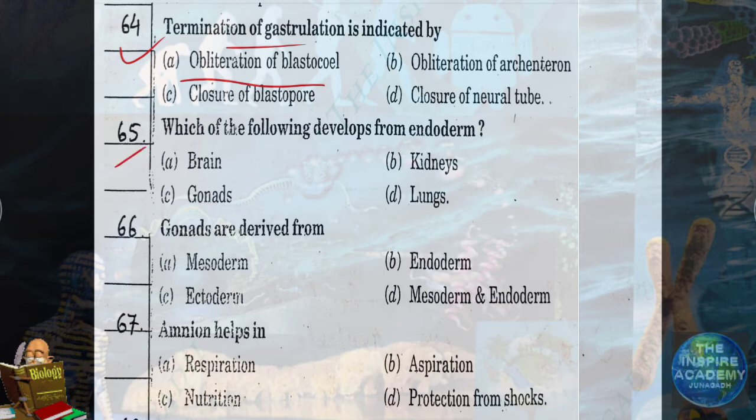Which of the following develops from endoderm? From endoderm, lungs are formed. Option D is correct. Question number 66. Gonads are derived from mesoderm.